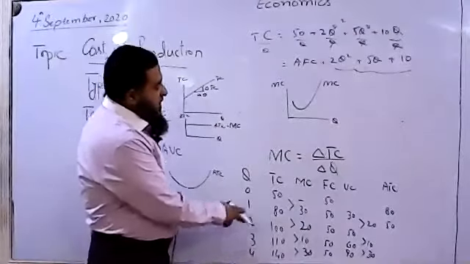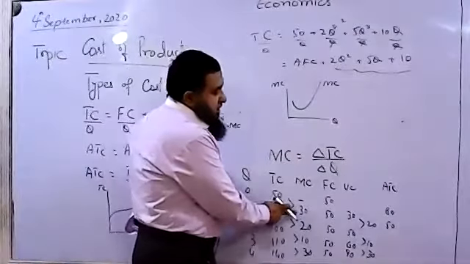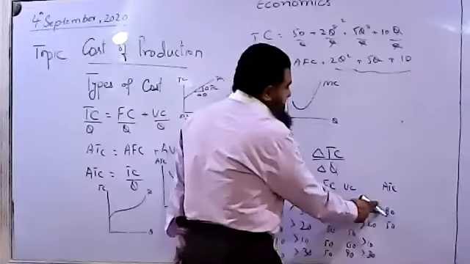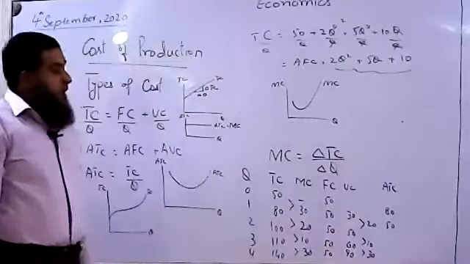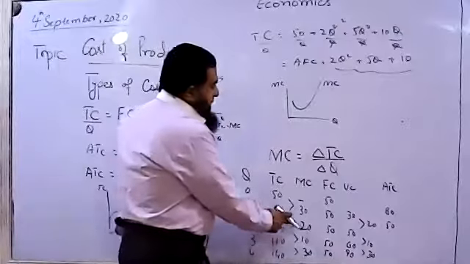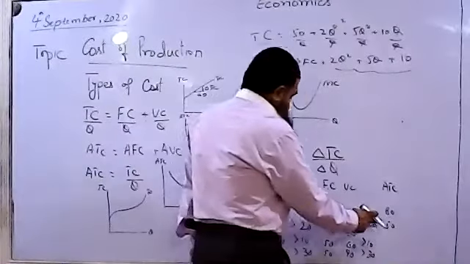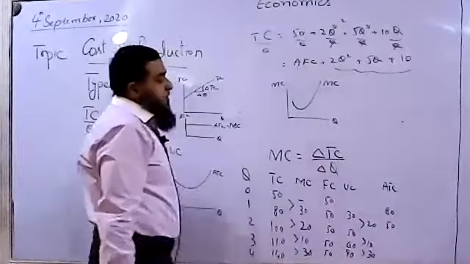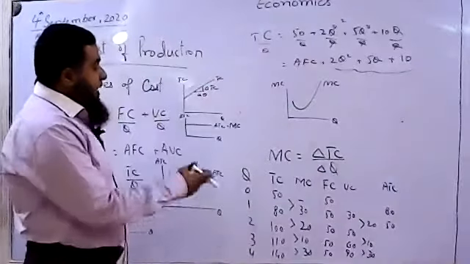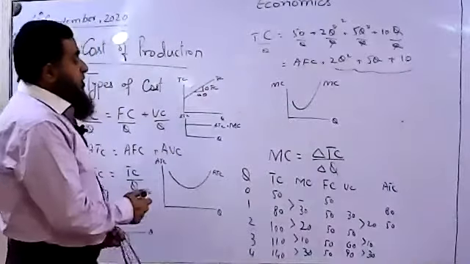Like for the first unit, marginal cost is 30, but average cost for the first unit is 80. Now for the second unit, marginal cost is 20, but average cost for the second unit will be 50. So marginal is lying below the average.